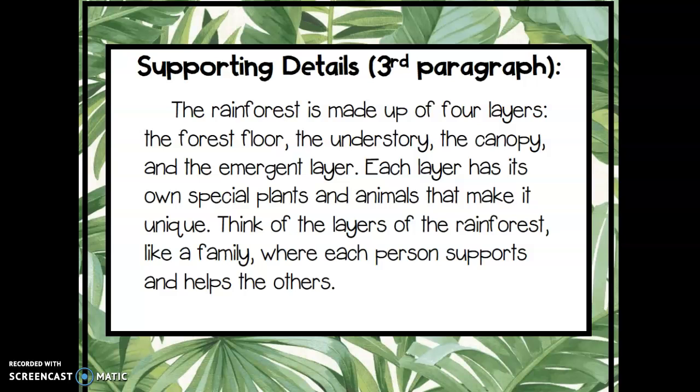Paragraph 3. So remember the box in the middle on our page had the characteristics, which is where we described the rainforest. Well, this is where I'm going to put it into sentence form. The rainforest is made up of 4 layers: the forest floor, the understory, the canopy, and the emergent layer. Each layer has its own special plants and animals that make it unique. Think of the layers of the rainforest like a family, where each person supports and helps the others.